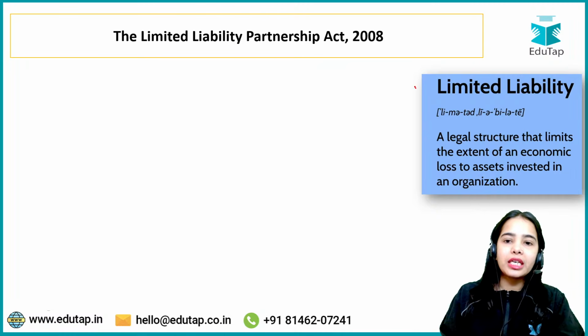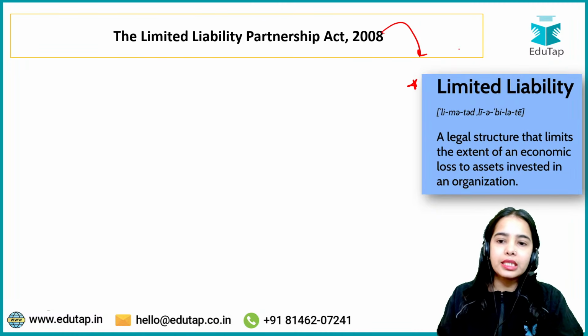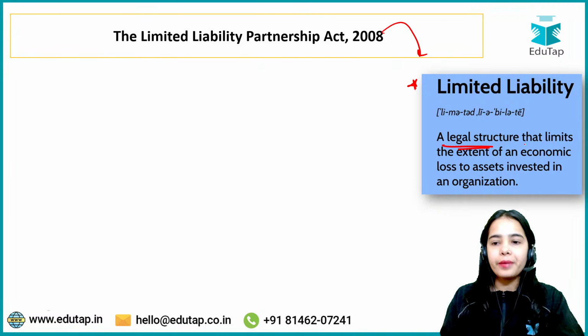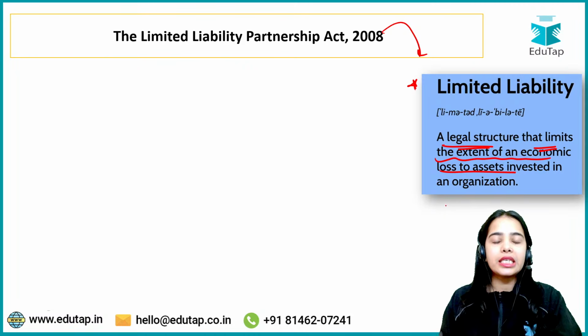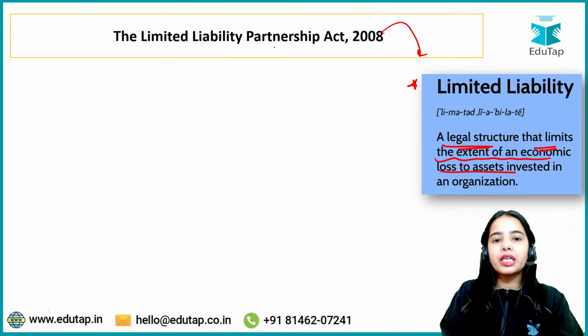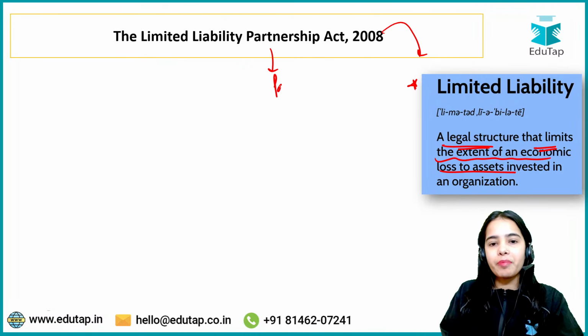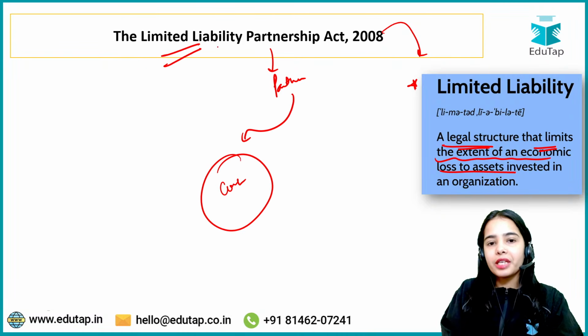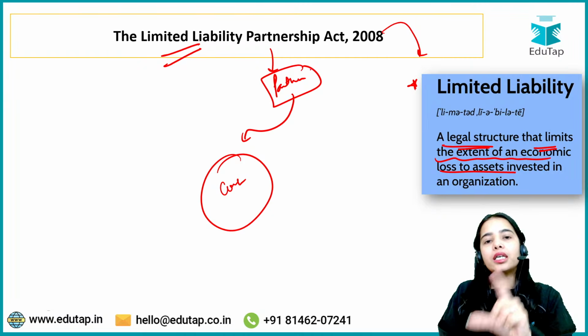Okay, so Limited Liability Partnership basically means a legal entity that limits the extent of the economic loss to assets invested in an organization. Under the Limited Liability Partnership, you can understand that there are partners that are investing in a company. Limited liability means that partners have limited obligation.